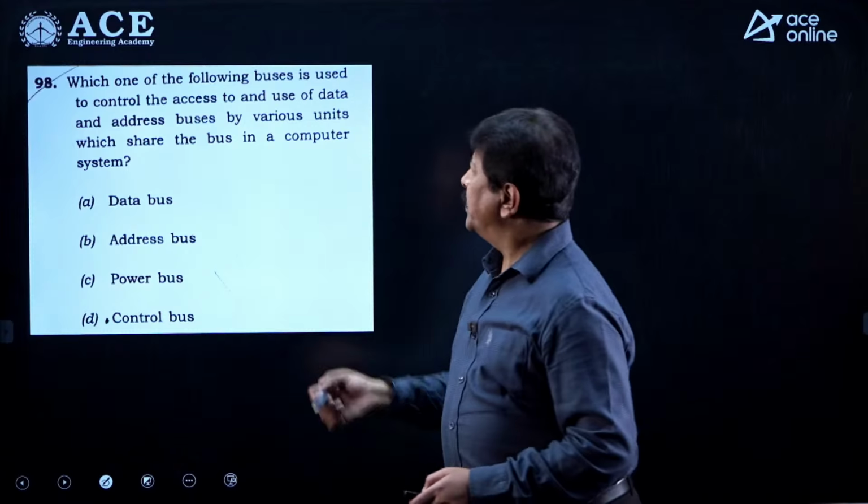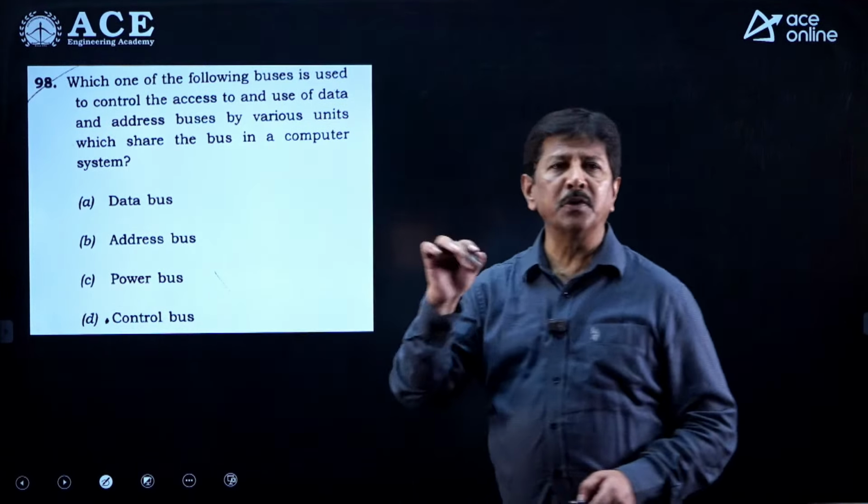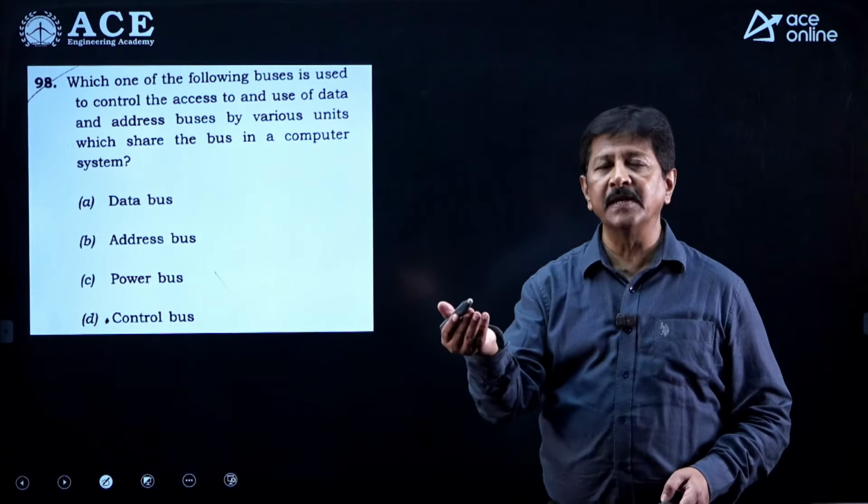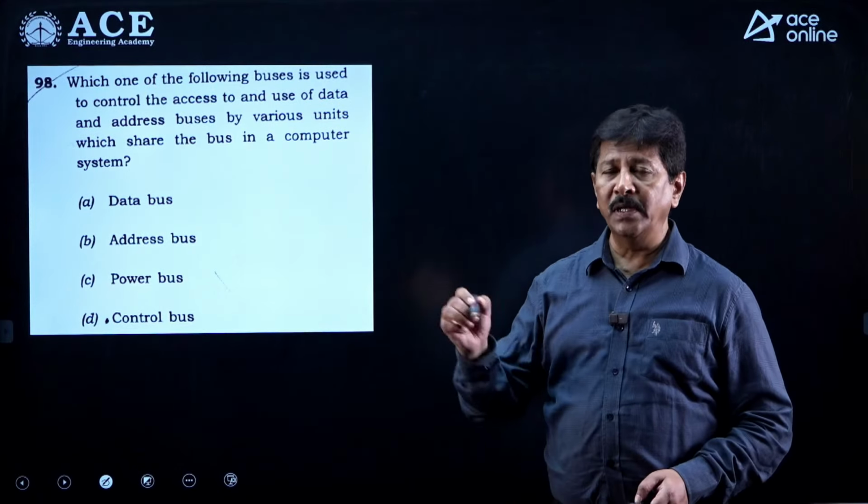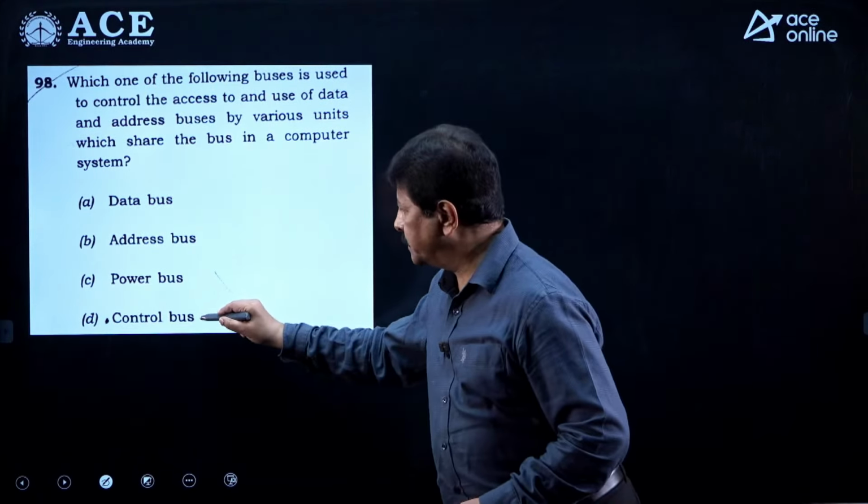And then, which one of the following buses is used to control the access? I think the name itself is mentioned here. Controlling the access means nothing but the control bus.